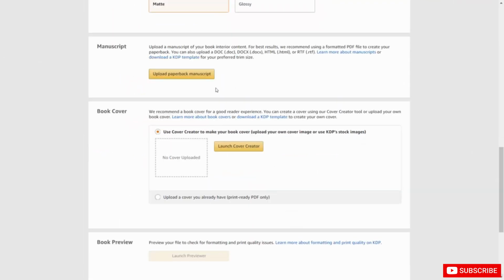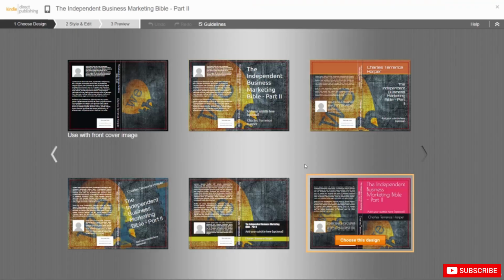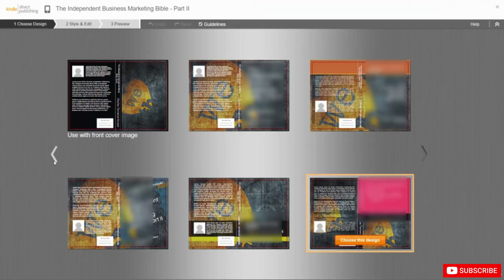Now, in terms of the cover creator, one thing that you're going to want to take note of is that you're going to be doing a cover that's going to have a front and back to it. So for example, let's go ahead and click the cover creator. You'll see that as you design your cover, you're going to be designing a front and back end of the cover. So if you should choose to have one designed, you will want to make sure that it's going to be unlike the Kindle cover, in that it's going to need to have enough content on it so that you'll be able to do a front and back cover.